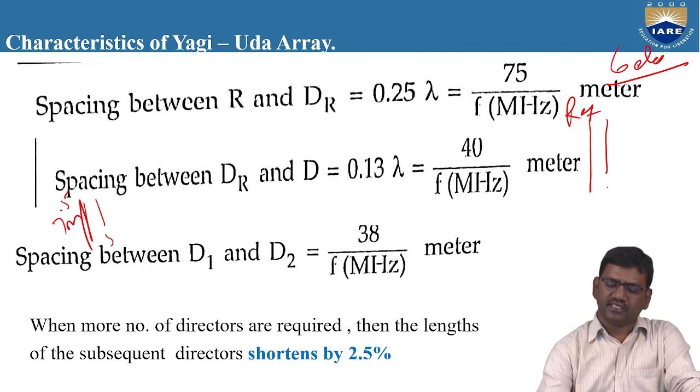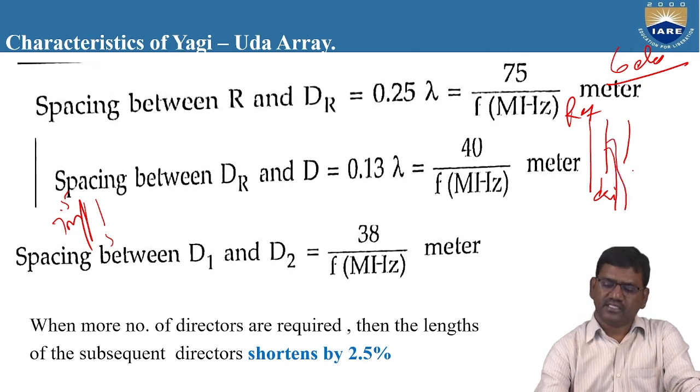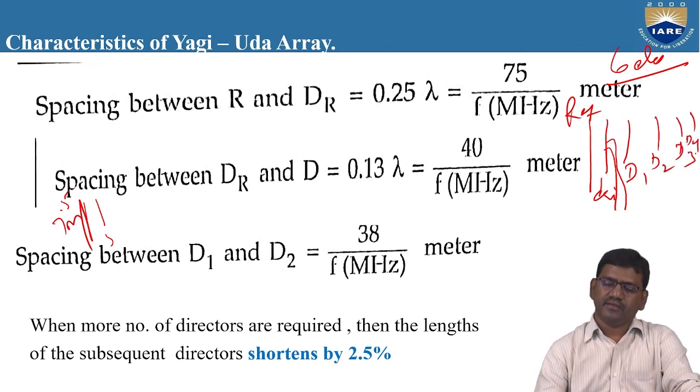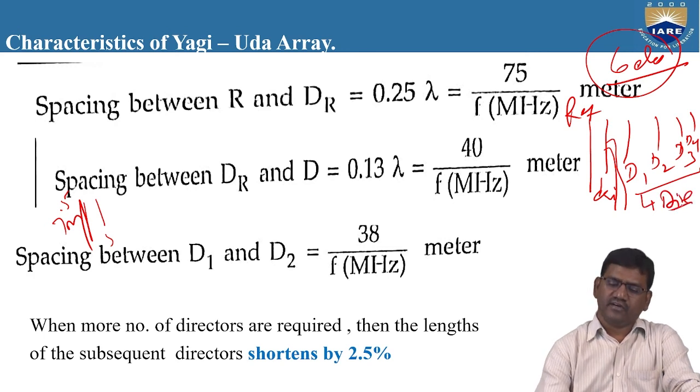The second one is the driven element, where the input supply is given here. The third one is director 1, and this is D2, director 2, this is D3, and this is D4. That means for a 6-element array, we need 4 directors, 1 driven element, and the reflector.